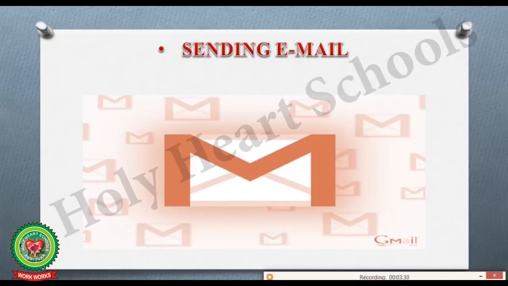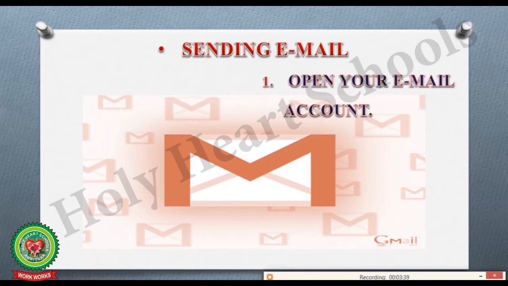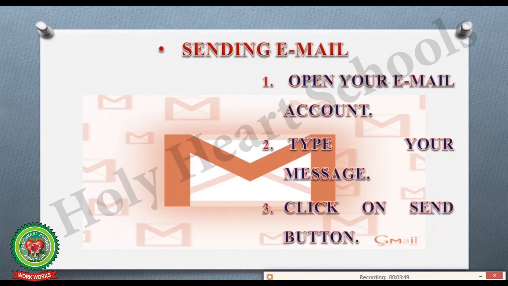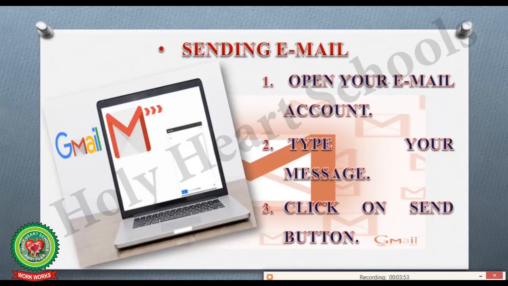Now here we are going to discuss how to send an email using an email account, from page number 115. Here are the steps. Step number 1, open your email account. Step number 2, type your message. And step number 3 is click on the send button. Just now we have done this practically, where the send button is used to send your message to the person whom you want to send it to.